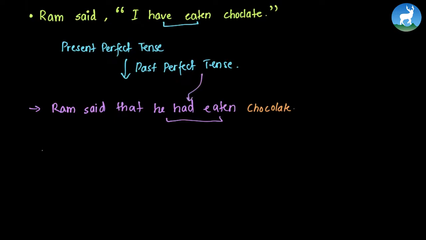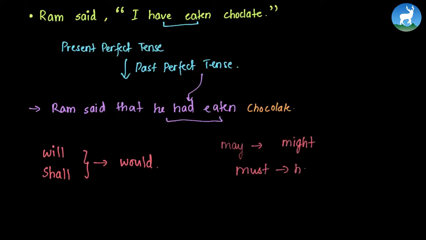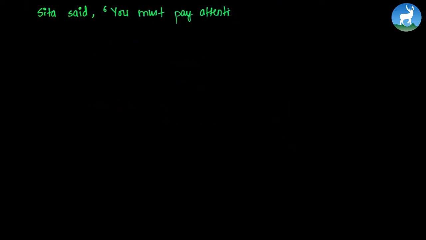Next thing we need to remember is will and shall. If it comes in the direct speech, we change it to would. And we saw this conversion in our 4th example. Also, may is changed to might, and must can be said had to. For must, we will see one example. Sita said, "You must pay attention." Now this sentence becomes, Sita said that he had to pay attention.